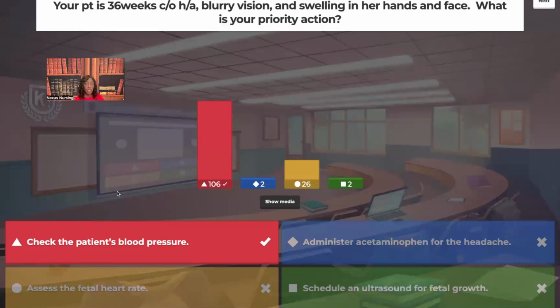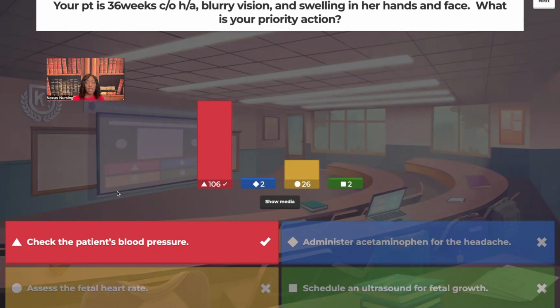Very good. Check the patient's blood pressure. If something's wrong, the first thing you do is get more information. You're going to assess. And sometimes, guys, these test questions are not going to be that easy where you just assess your patient. Remember, there is more than one way to get information. Yes, assessing, doing a physical examination on your patient, but how else can you get information? By asking a question, by looking at labs, looking at vitals, going into the patient's chart, right? Anything that you do to get information is a form of assessment. When something's wrong, you want to get information, you want to assess.